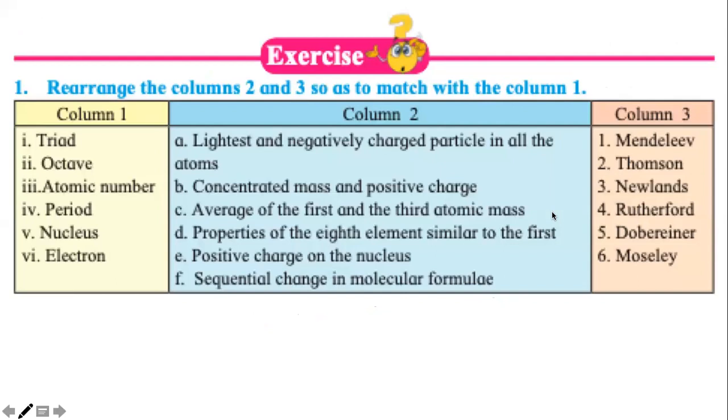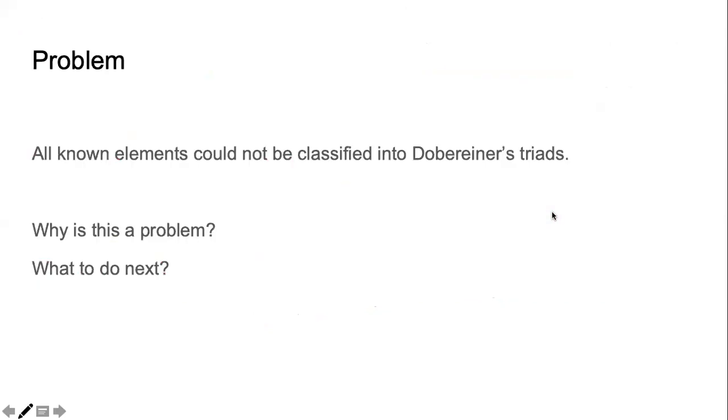But what Doberanier said was actually not correct. There was a problem. And the problem was, although all the elements were not known there, how many ever elements were known at that time, he could not classify all the elements using this rule. And the very fact that he could not classify all the elements like this, it tells that his method, the classification logic that he had used, is wrong.